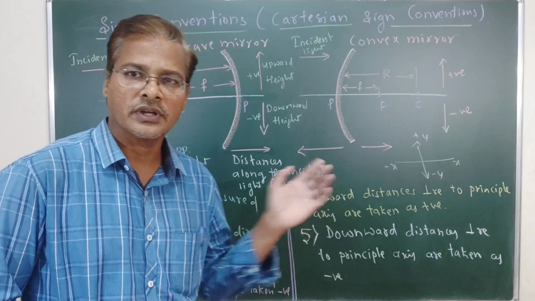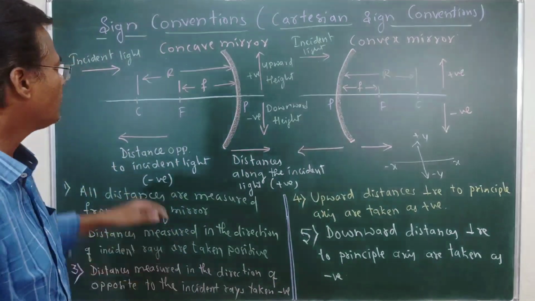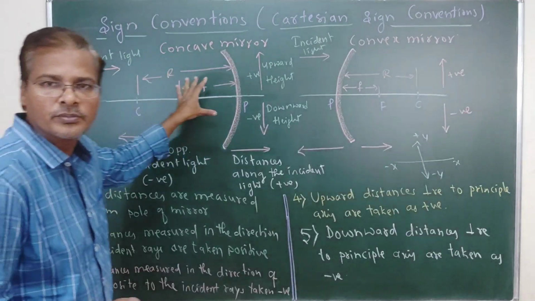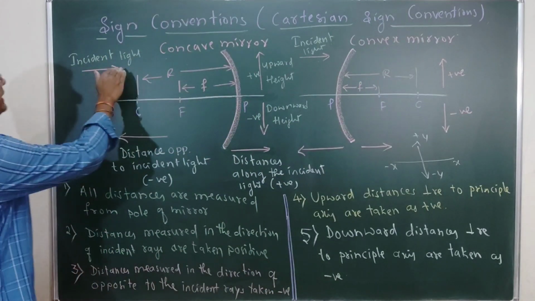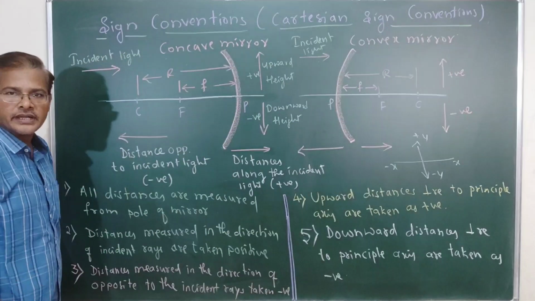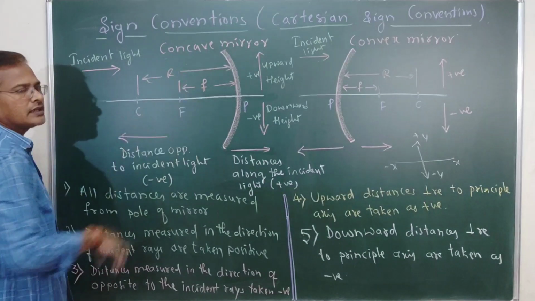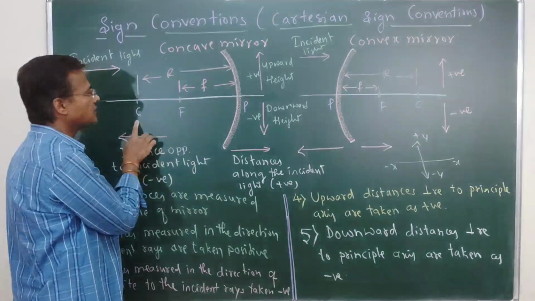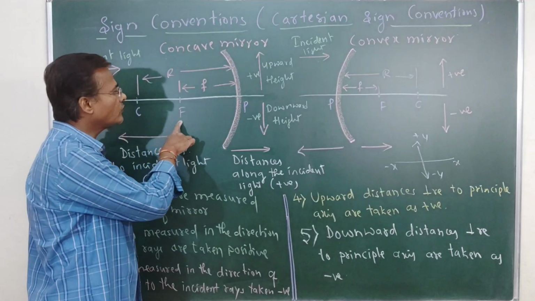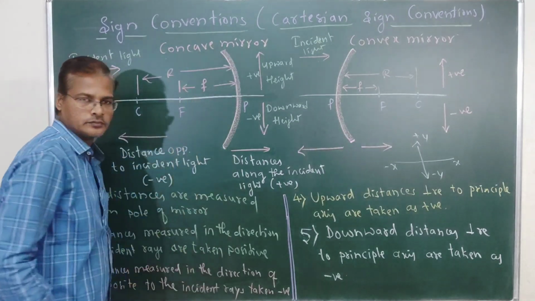The same here, we are going to see the diagram. This is for the concave mirror, this is for the convex mirror, and this is the ray indicating the incident light. Okay, so this is the radius of curvature, this is the focal length, this is the center of curvature, this is the principal focus, and this is the pole.